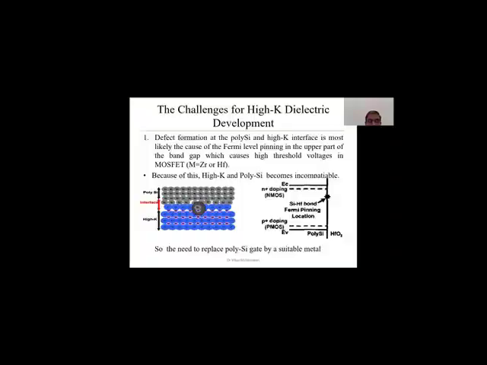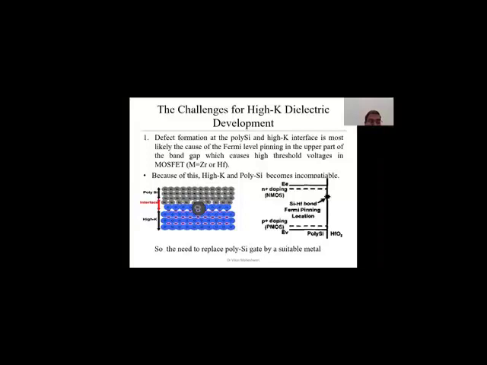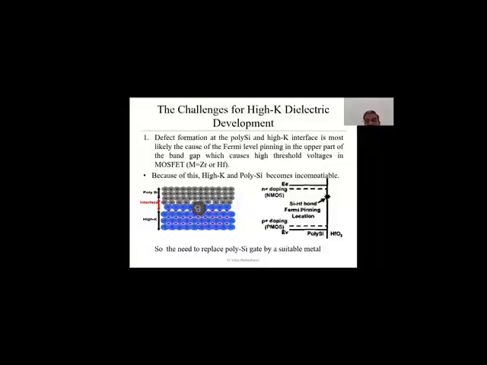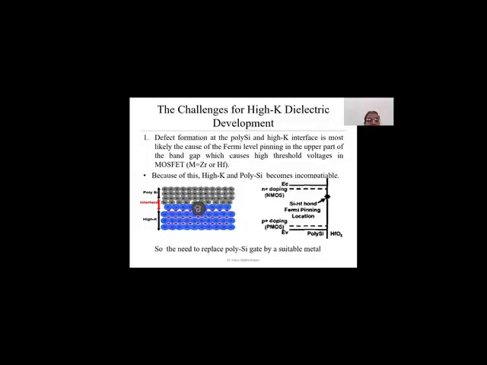You can see in the slide, one diagram is shown where polysilicon gate electrode is shown, and interface in between high K oxide layer and polysilicon material is shown. This is creating a very huge amount of problem, because this high K material is not compatible with the polysilicon gate electrode. Because of that, defect formation will be there at the polysilicon.